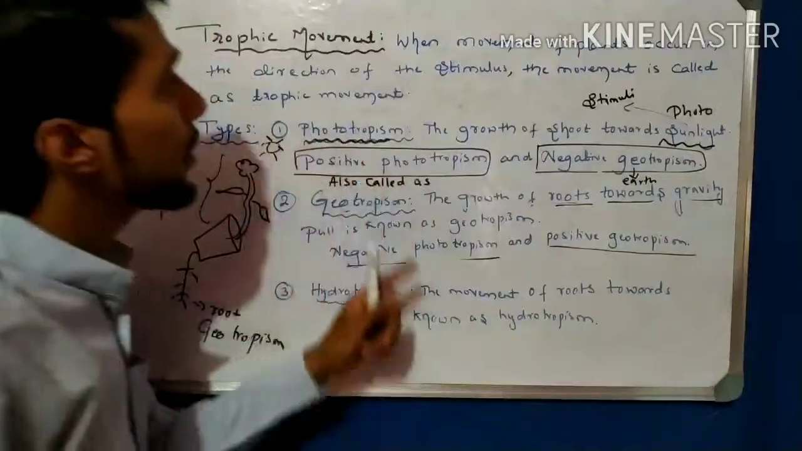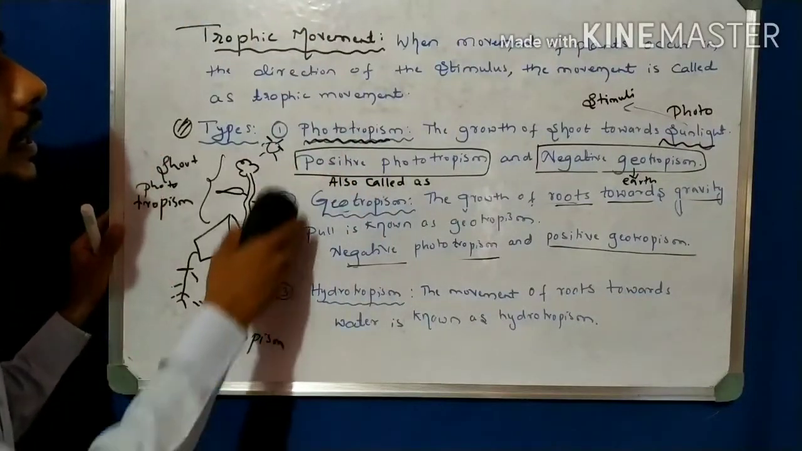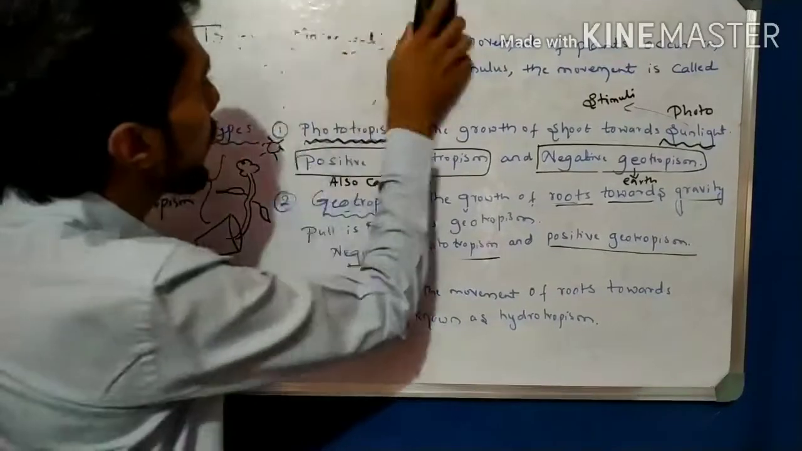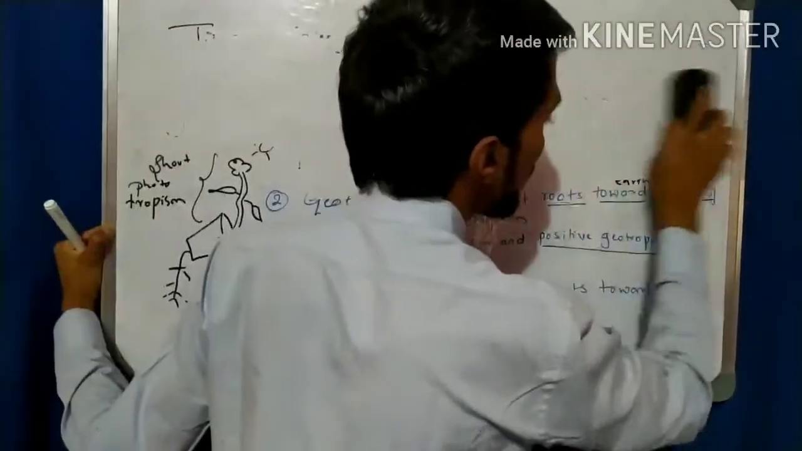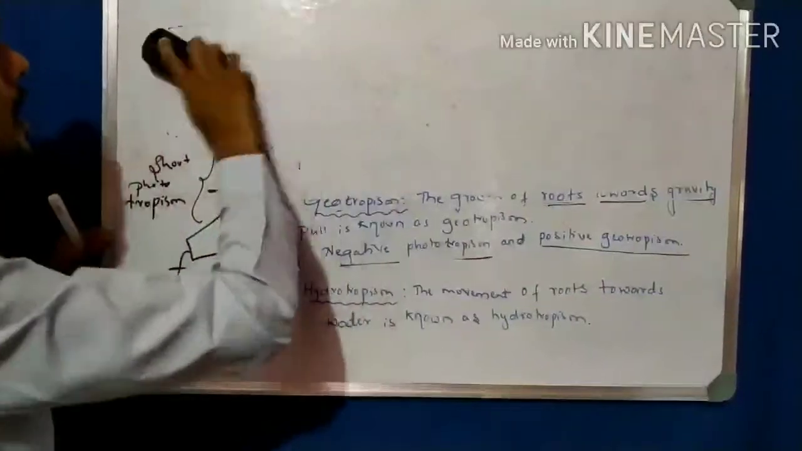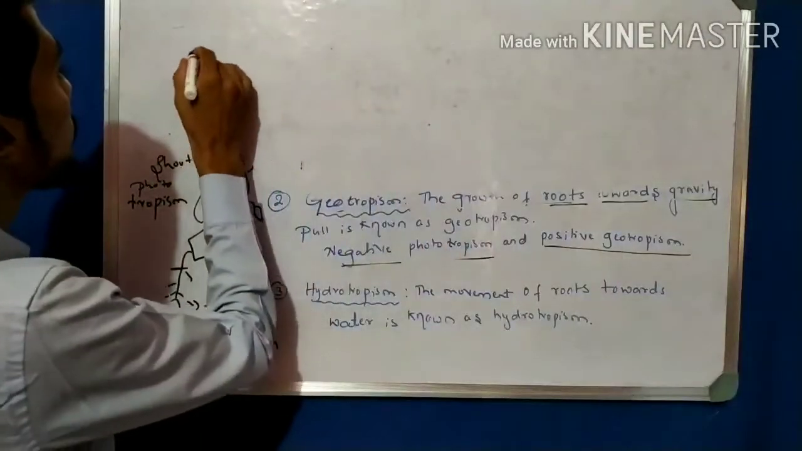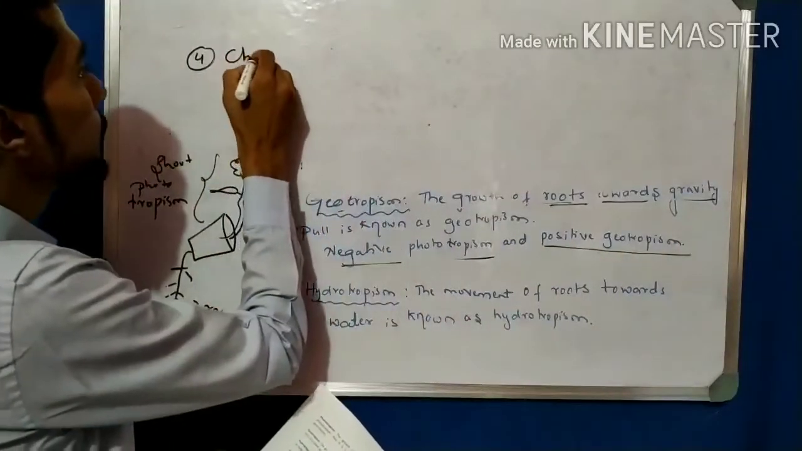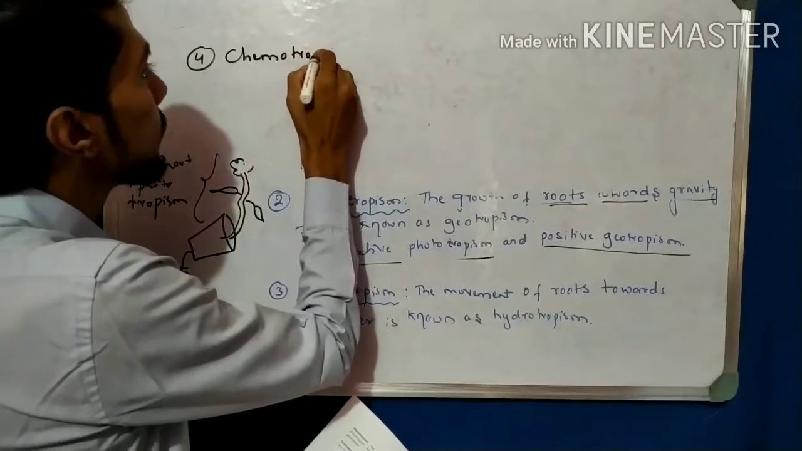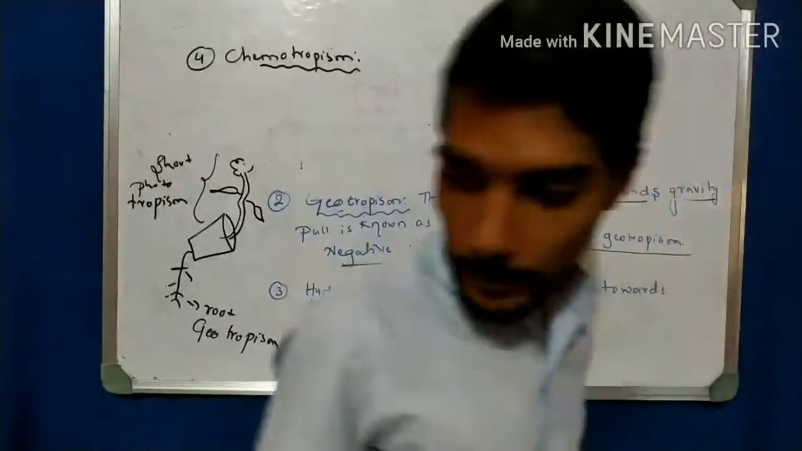Please note down this definition here about tropic movement. Please write down phototropism also. Number one. Another type is there, chemotropism. That I write here. The fourth one is chemotropism. Chemo means chemical. Right? The meaning of chemotropism.